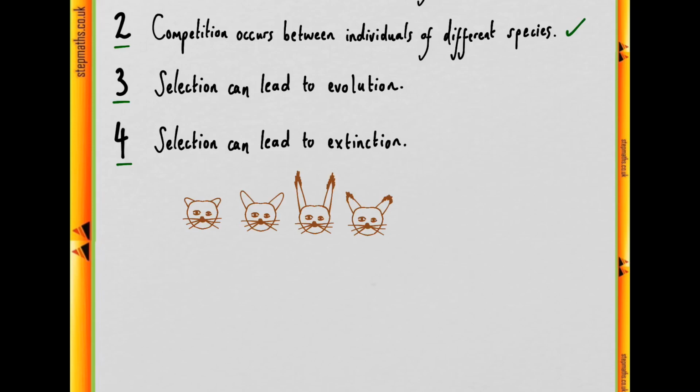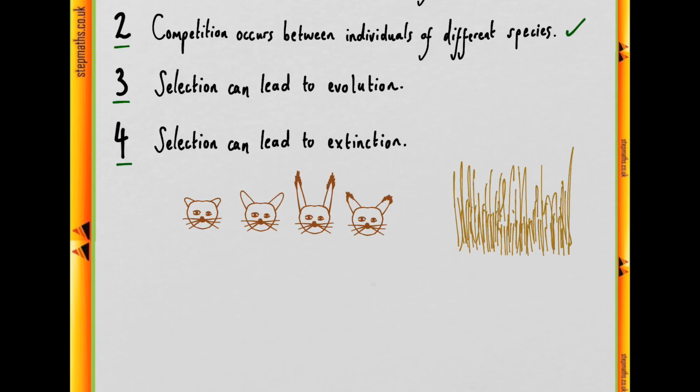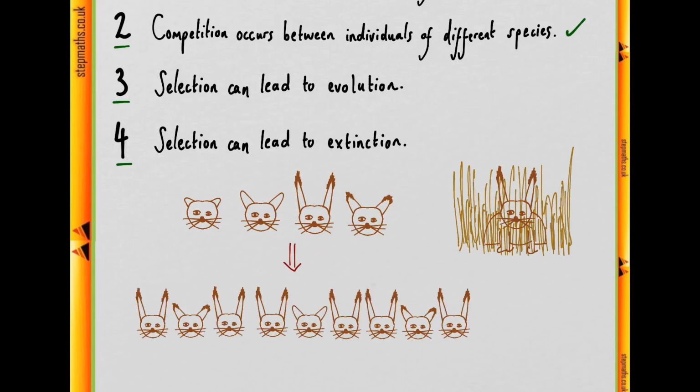So within this variation, selection pressures, such as the ability to hunt in the tall grass, may lead, for instance, for the individuals who have taller ears with fur on the ends of them to be more likely to have success when hunting, and therefore that may lead to an increased likelihood of surviving to a reproductive age, and therefore in the next generation their genes are more likely to be passed on.